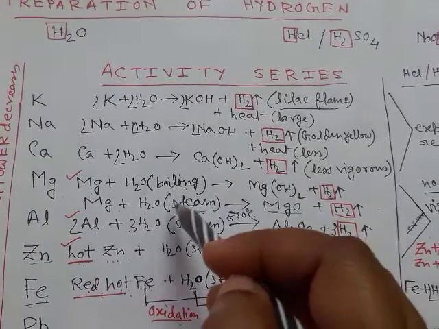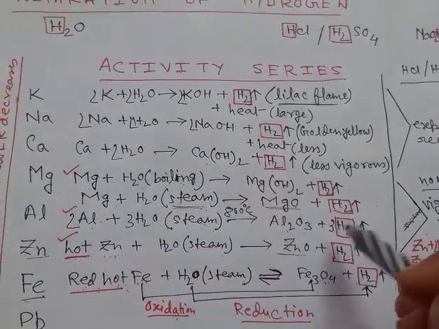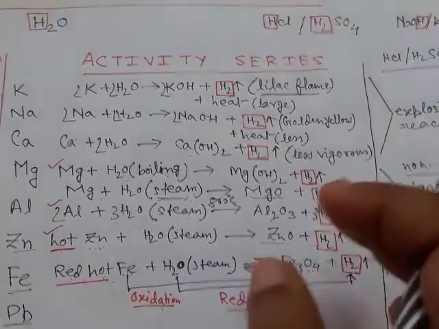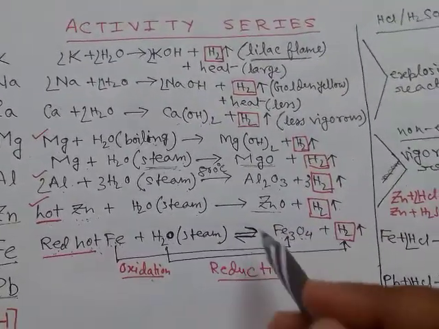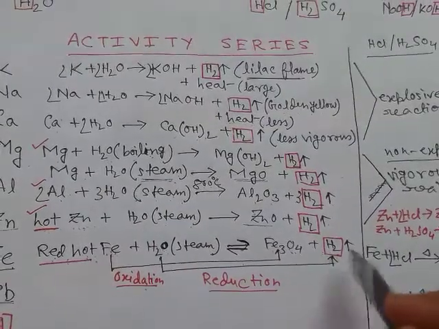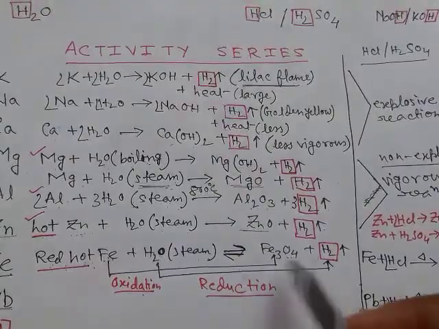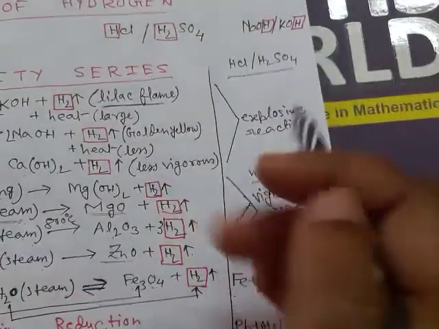So the metals cannot come further in contact with steam, and the reaction stops. For iron this reaction is reversible, so we have to remove hydrogen from the chamber so that the reaction proceeds in the forward direction.